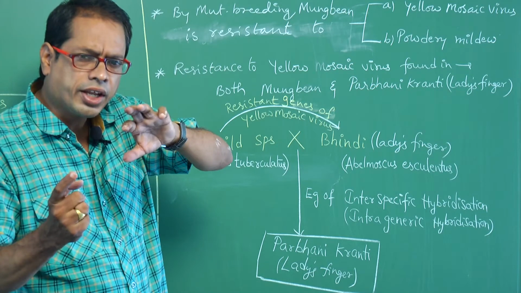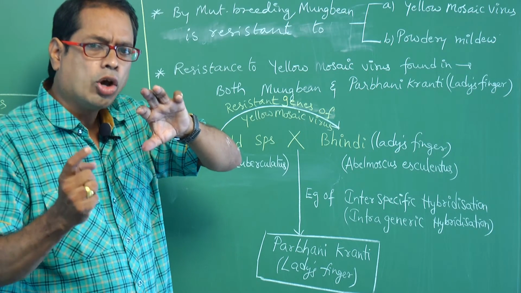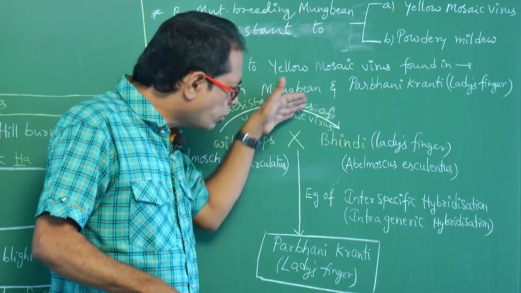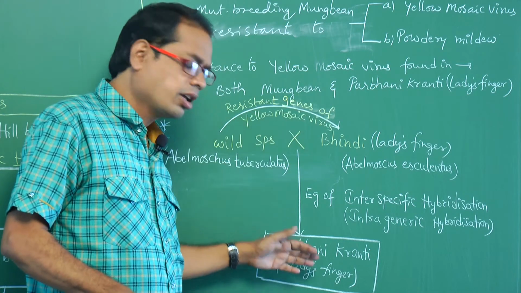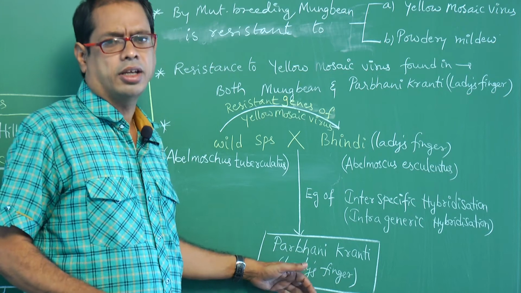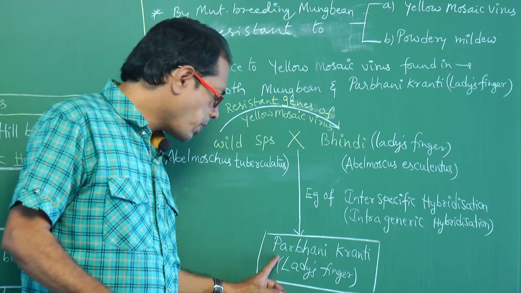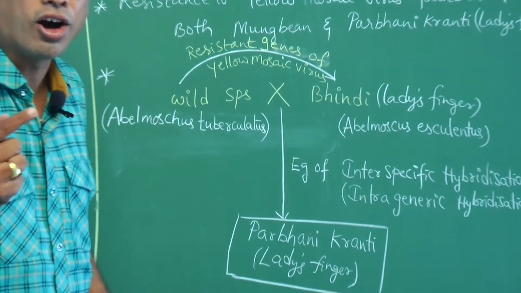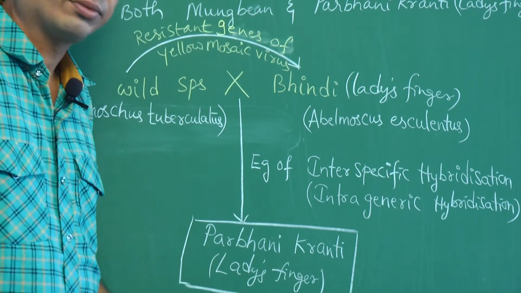So we are transferring that yellow mosaic virus resistant gene from the wild species to bhindi. Finally, a successful variety is obtained, and that successful variety name is Parbhani Kranti. They will ask like this: Parbhani Kranti is a variety of which crop? Lady's finger.